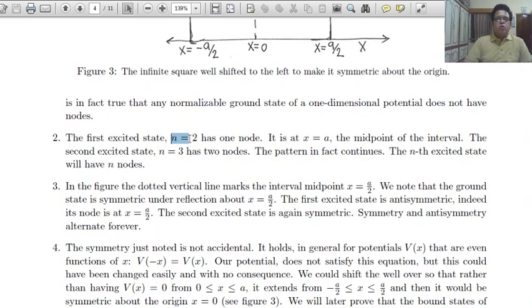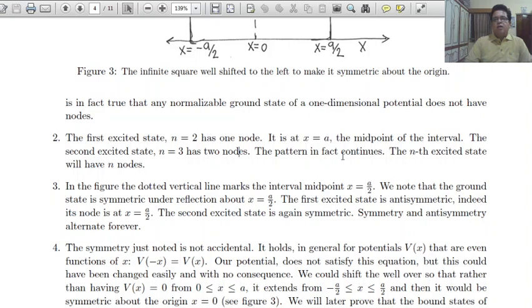For n equal to 2 there is one node, that is the first excited state, at x equal to a by 2, the midpoint of the interval. The second excited state, n equal to 3, has two nodes.